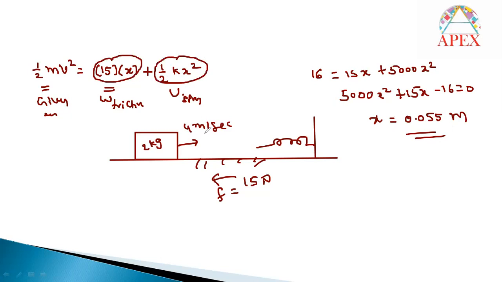In both cases, the time is also given, so the average power in the case of spring force is half kx square by time, given in the question. And against the friction, the power needed is 15x by time. If you substitute the values here, you will get the answers. So this is the concept of power.